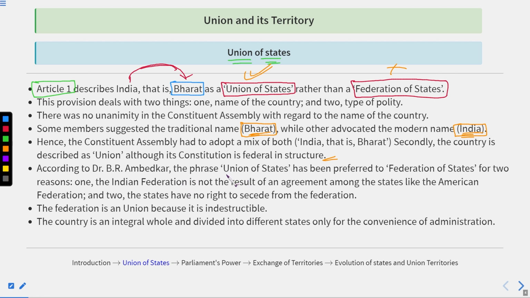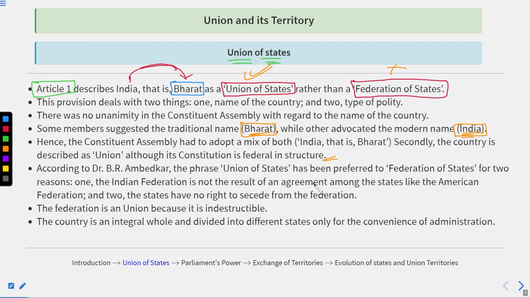Why did we call it a union of states, not a federation of states? Because of two reasons. One, the Indian Federation is not the result of an agreement among the states like the American Federation, as I have told you. Two, the states have no right to secede from the Federation. Okay, those were the two main reasons.